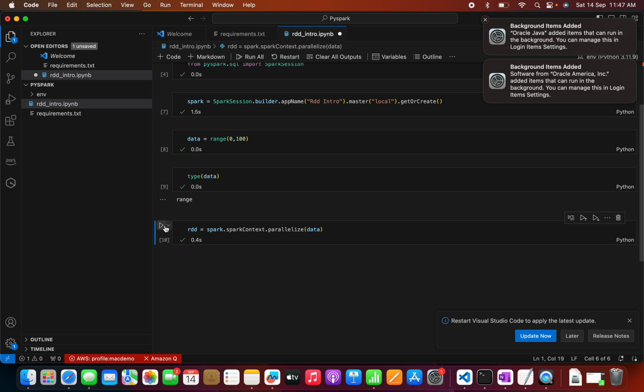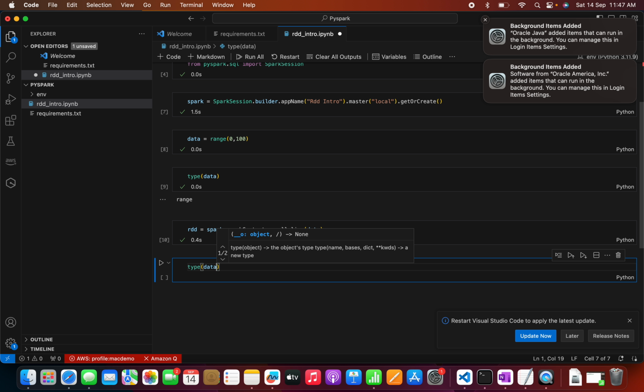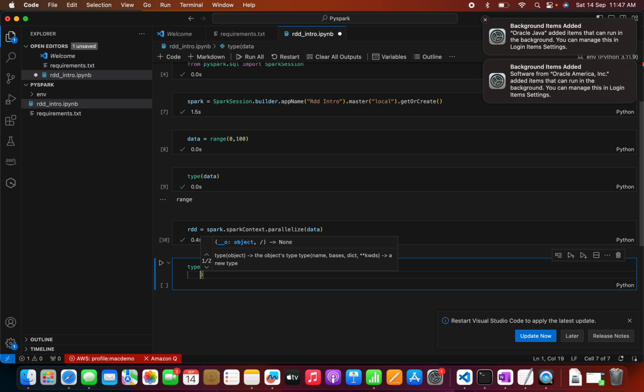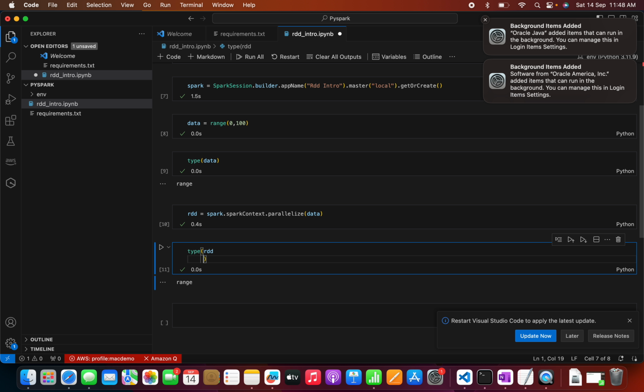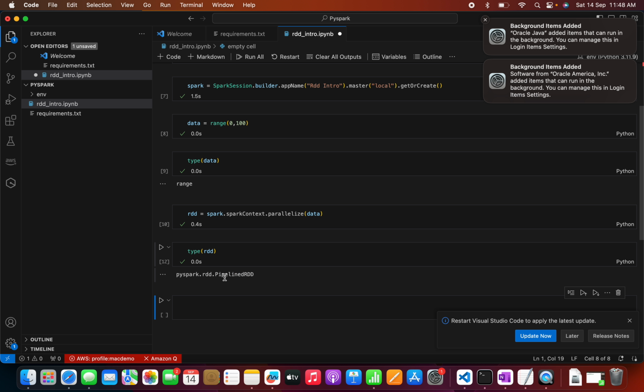So we can execute this, and let me type rdd, small letters. Now we are creating a pipeline of RDD.